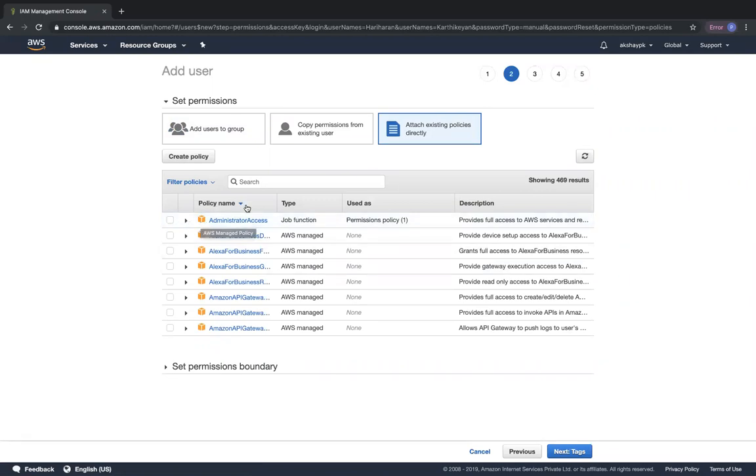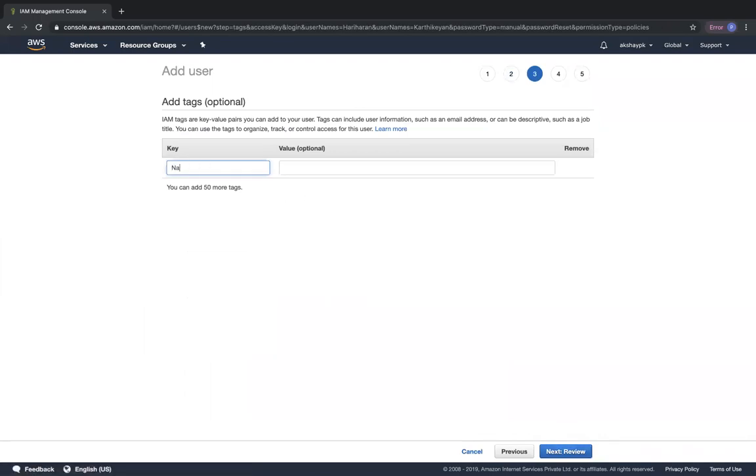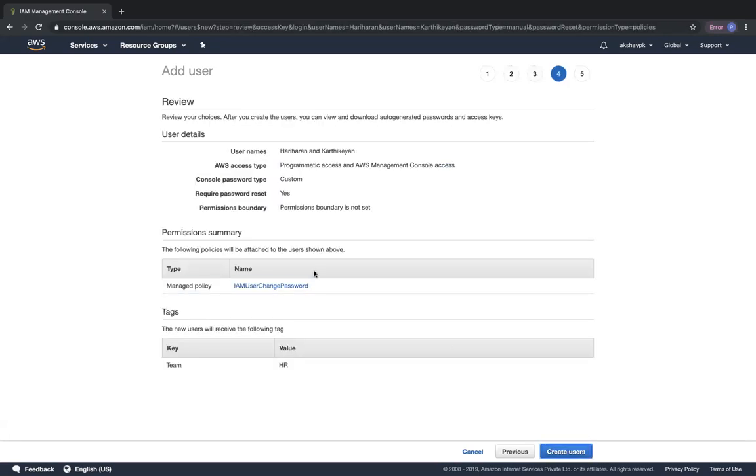So right now, I'm not going to directly attach any policies to them, but I'm going to add these users to a group. So let's see how that works out. I'm going to directly click on next, tags. I'm going to give a name tag, and probably not a name tag, but a team tag. This is just to ensure that these two people are part of the HR team. And next review, and then create the users.